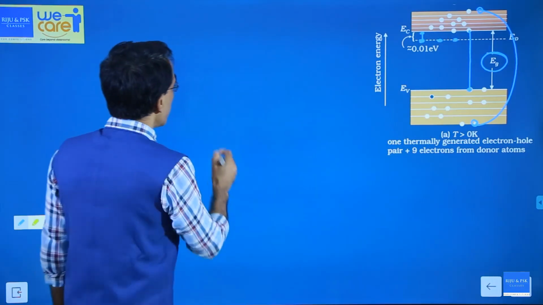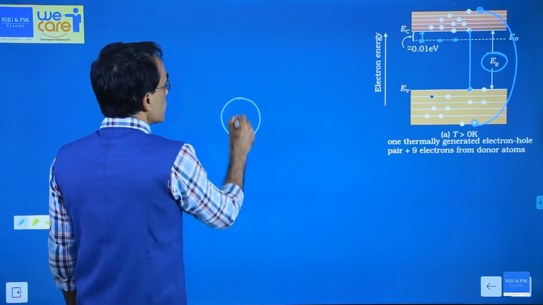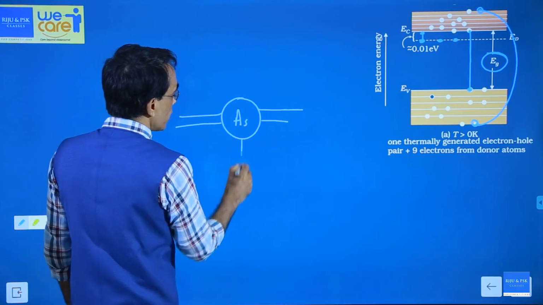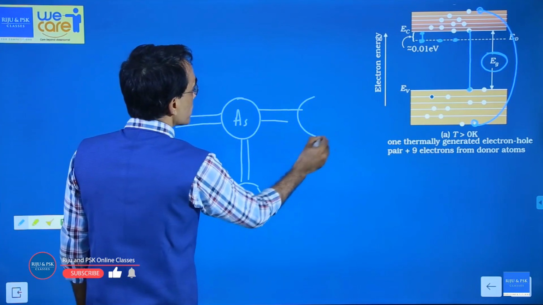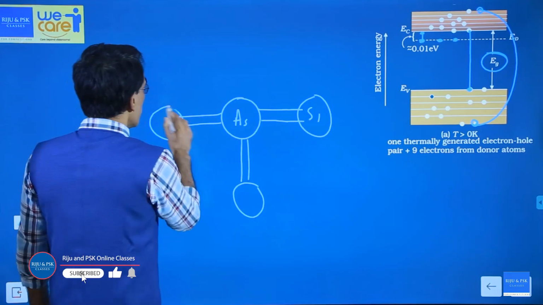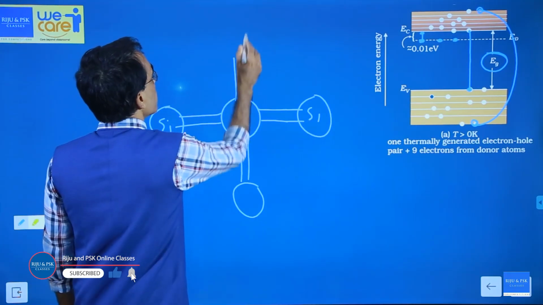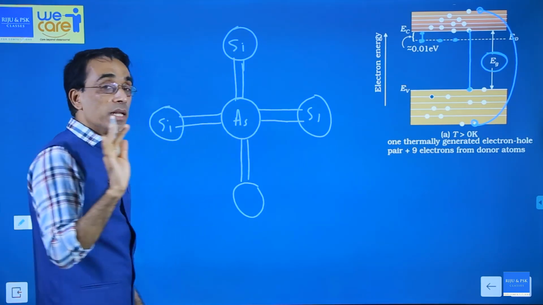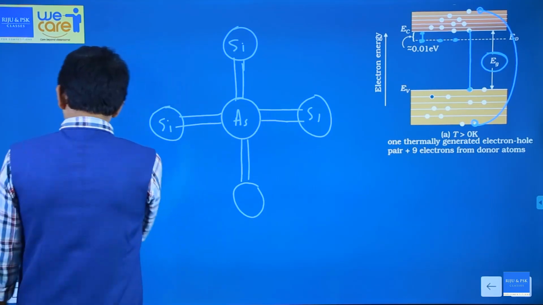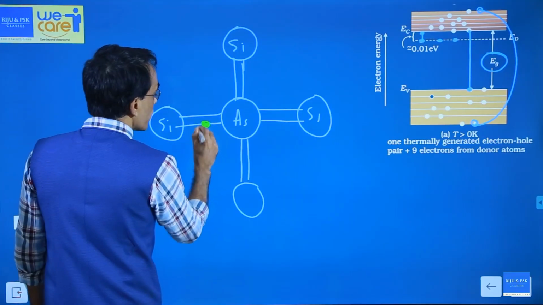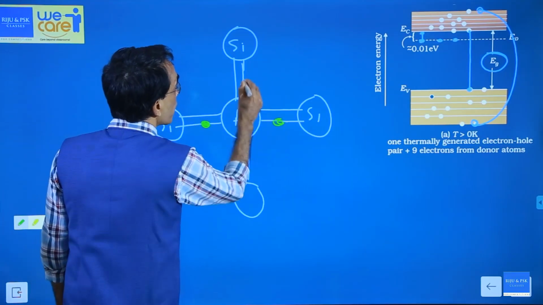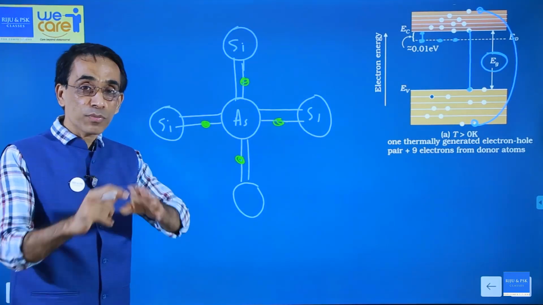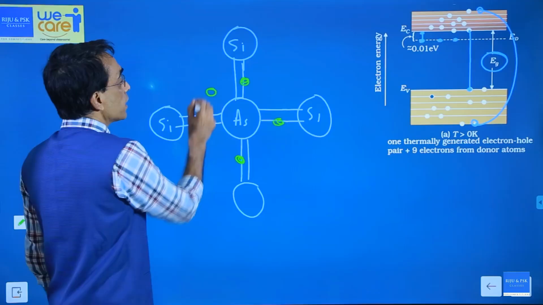Okay. In the structure I will say, this is your arsenic atom. This is making covalent bonds with the surrounding silicon atoms. This is one way of representing the covalent bonds. Arsenic has got how many electrons? 5 electrons in the outermost shell. And out of that, one electron will go here, one will go here, one will go here, one will go here. Where will the fifth electron go? The fifth electron has no place to form a covalent bond. So the fifth electron is here.